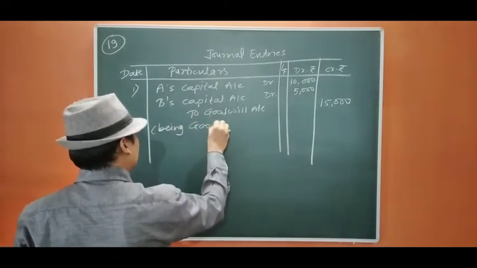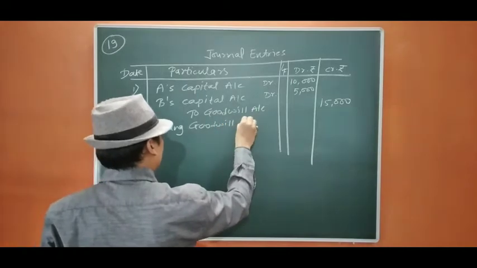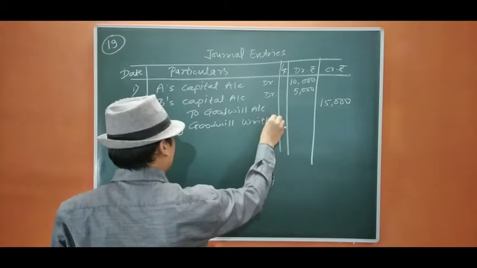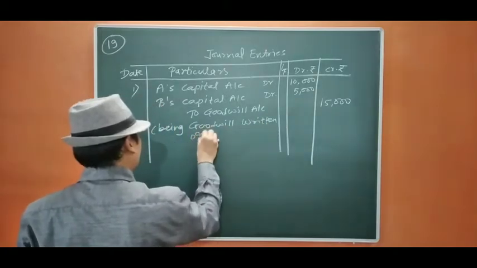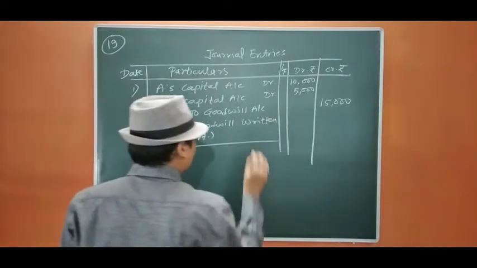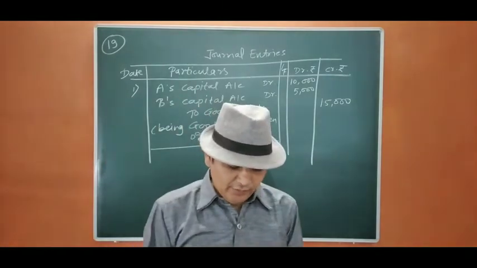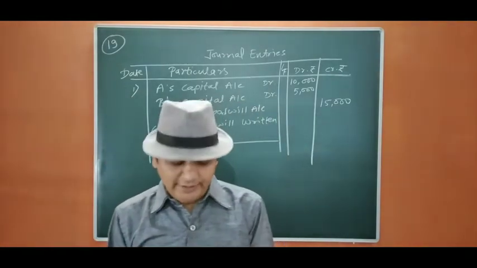Goodwill written off. Okay, so this is the entry for question number 19. Now we move to question number 20.